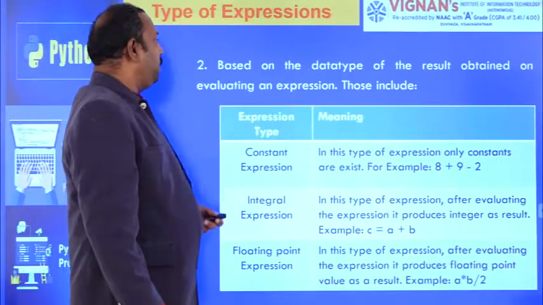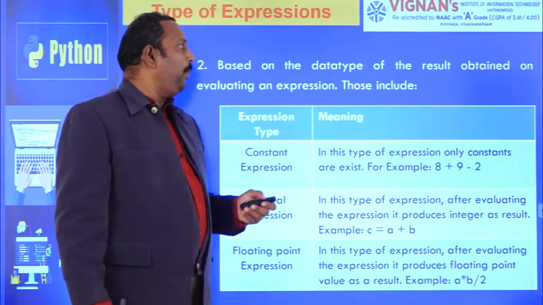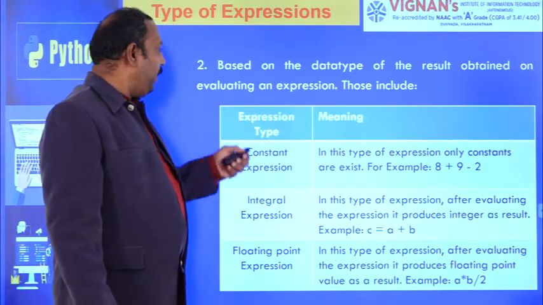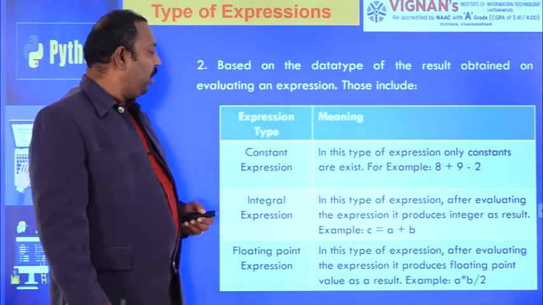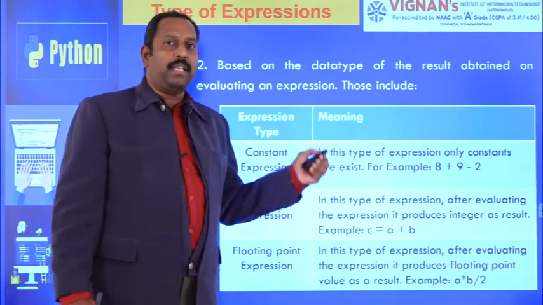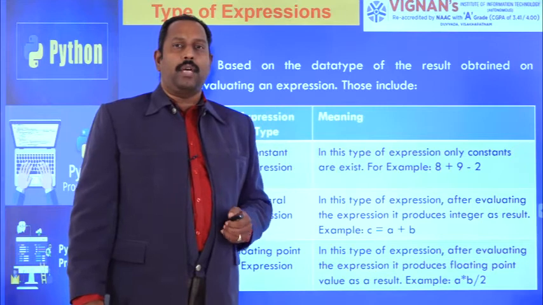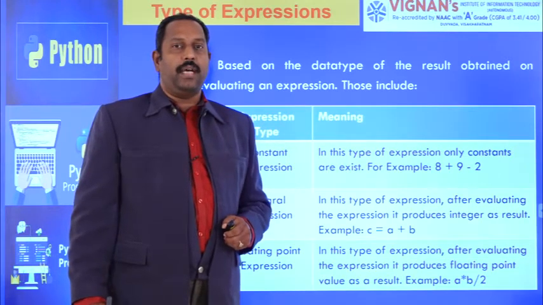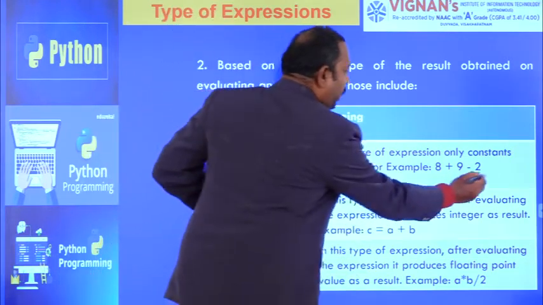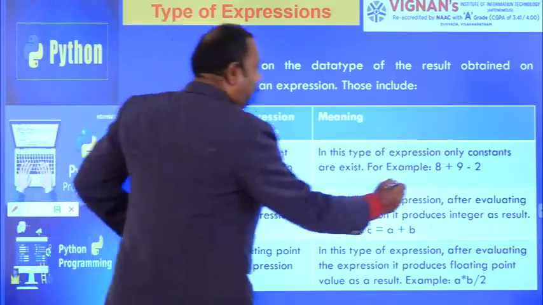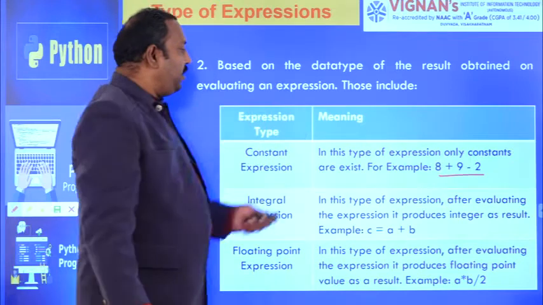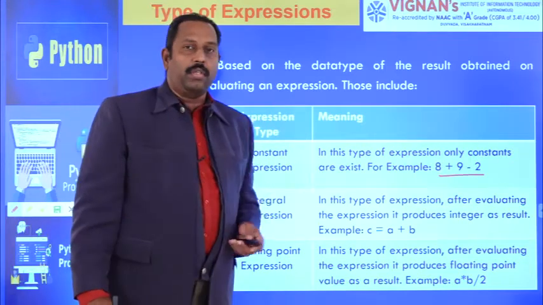And the next one is based on the data type of the result obtained by evaluating the expression. These are the classifications. One is called constant expression. In this expression, all the operands are constants only. For example, here you see 8 plus 9 minus 2. 8 is a constant, 9 is a constant, 2 is also a constant.